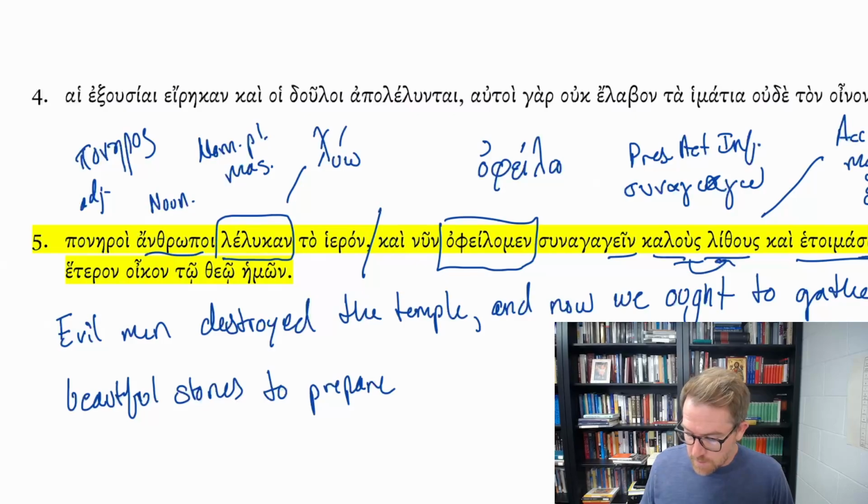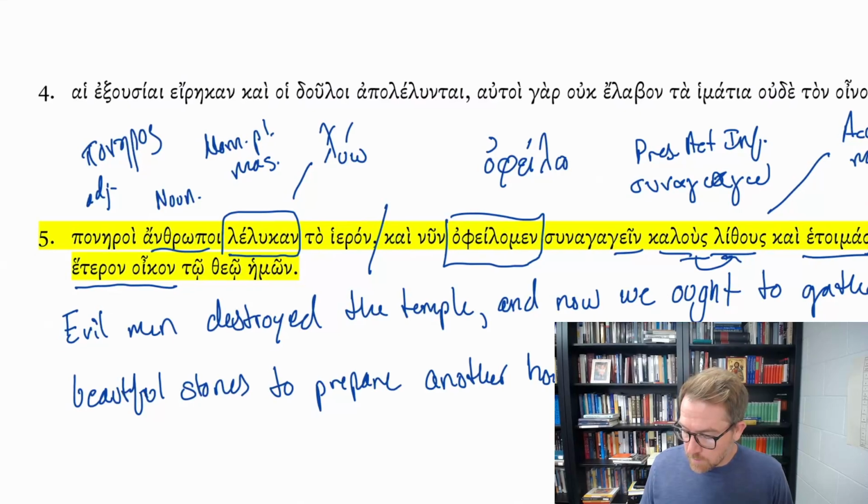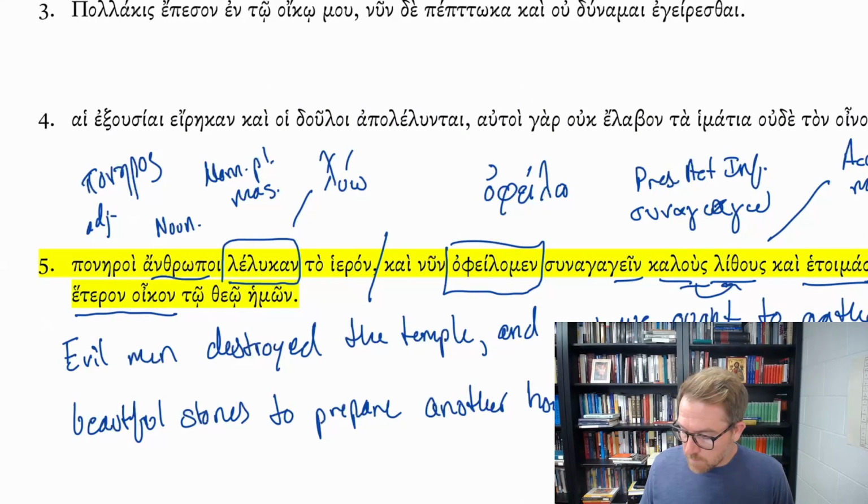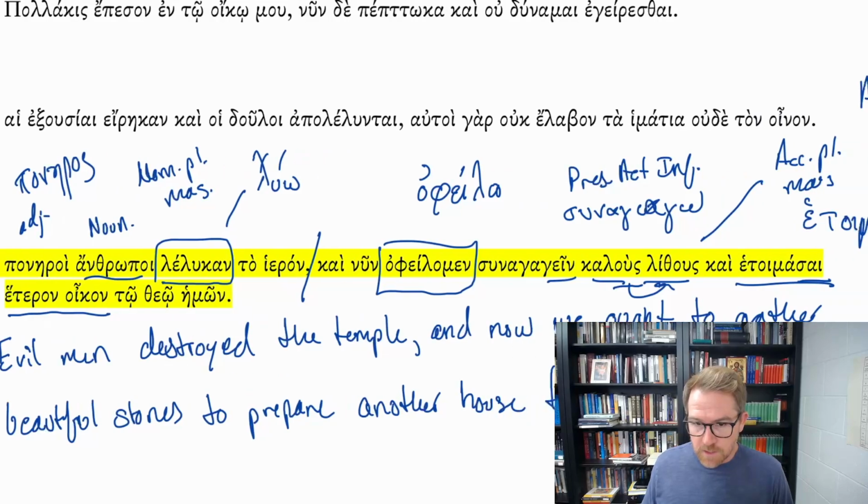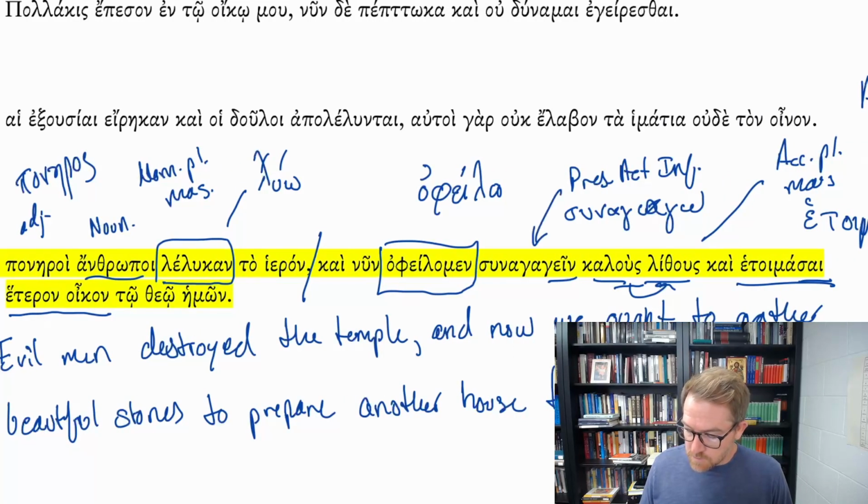heteron oikon, another house. And notice heteron oikon, another, functioning like an adjective for oikon as the accusative singular neuter, heteron oikon, the accusative singular masculine. To theu, dative, to God or for God. Hemon, of us or for our God. Now, I want to point out here, we have the use of the present active infinitive in synagogein and